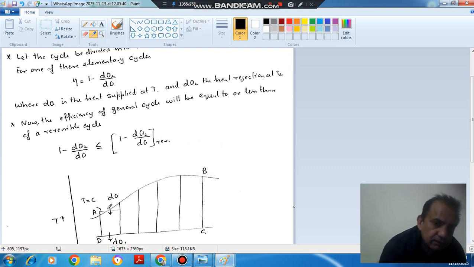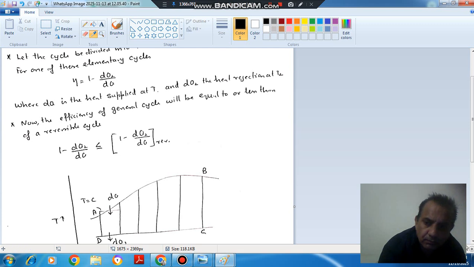If this cycle is reversible, then they will be the same. Otherwise, the efficiency will be less than the reversible cycle. For an irreversible cycle, the efficiency will be less than this, and for a reversible cycle, the efficiency will be the same. So that's why we are taking this sign, less than or equal to.